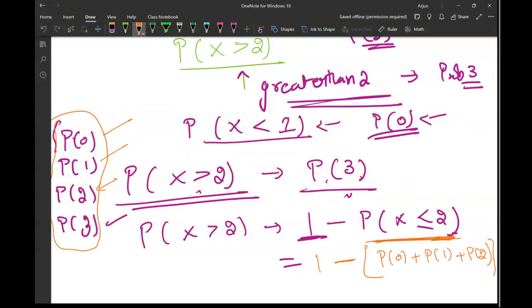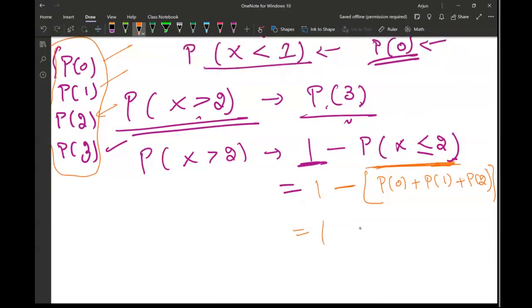If I subtract all these 3, I get the probability of 3.